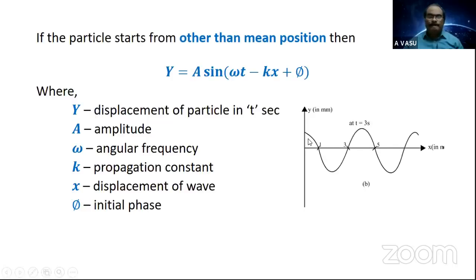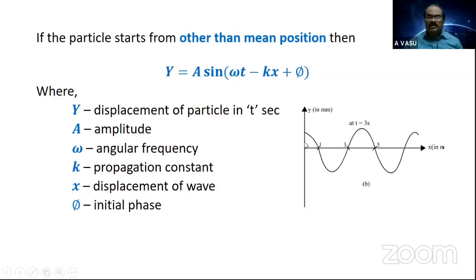In our derivation, I took the particle starts vibrating from mean position. If the particle starts other than mean, suppose the vibrating particle is already displaced to this position, then this displacement can be expressed in terms of angular displacement, that is phi, which is called initial phase.